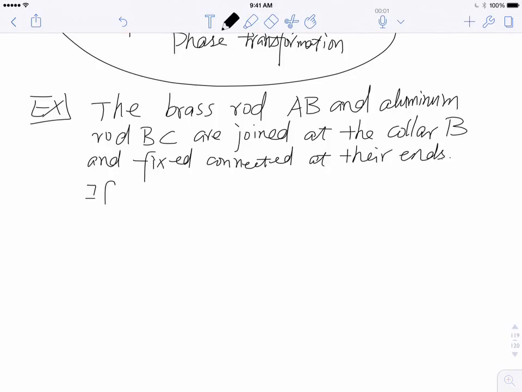Now, there is no extra loading in the member.